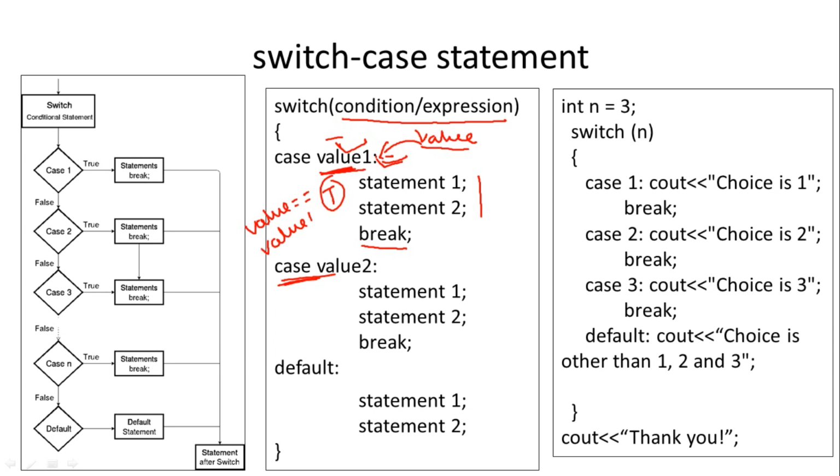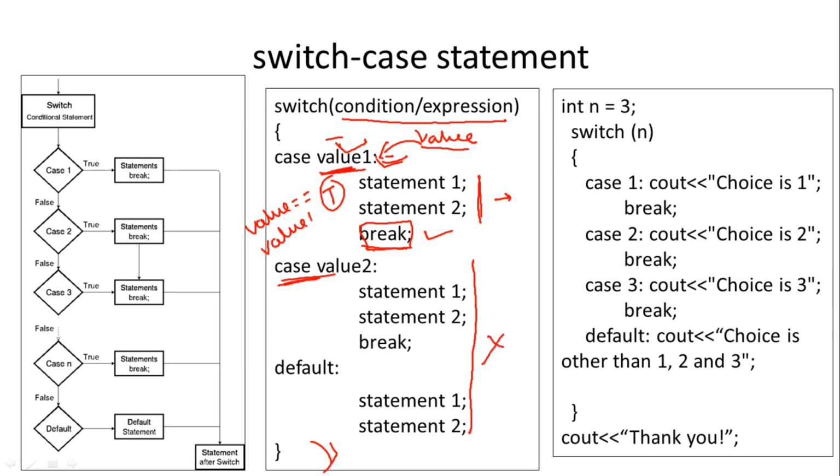So to avoid this unnecessary computation, whenever any one of the cases matches, after completion of all the statements in that case there is a break statement. So what is the use of the break statement? After execution of the break statement, control will directly go out of the switch. Anything written after the break statement will be skipped.